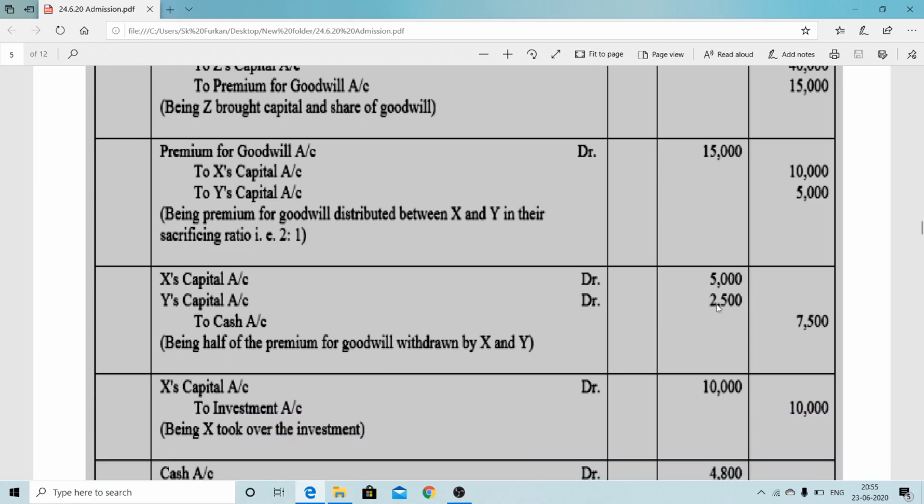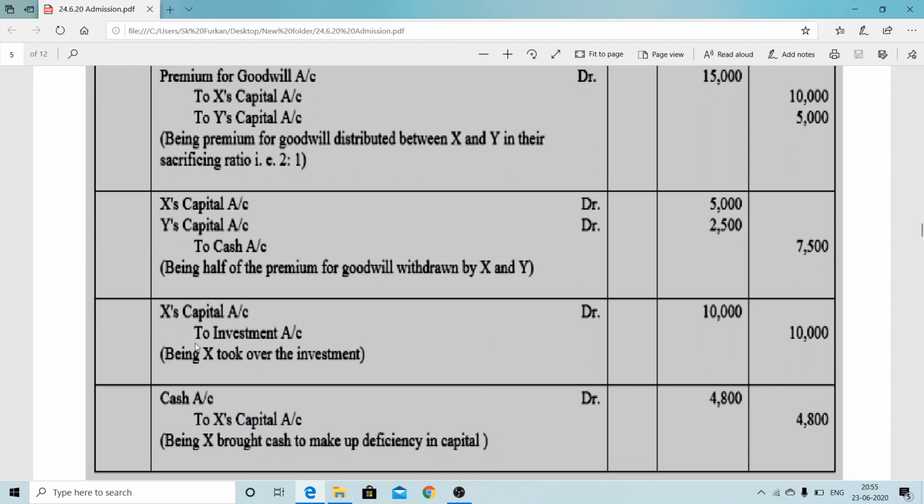Then half of the goodwill was withdrawn. Half means 7,500, of the 15,000 amount of goodwill. So half withdrawn, that is 7,500. What will be the entry? Just the opposite entry. X capital account debit, Y's capital account debit to cash account. That is the reverse entry for the amount of goodwill withdrawn.